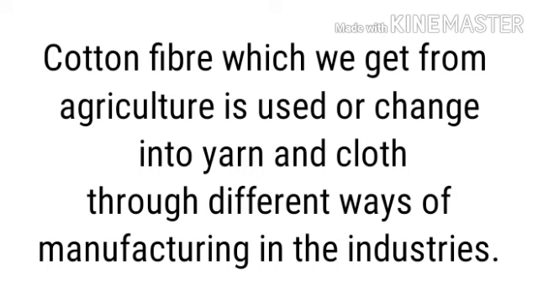This primary product is used as the raw material in different industries for manufacturing yarn and cloth. So this is an example of the industrial sector, which transforms raw materials into different forms of final products with the help of manufacturing activities.